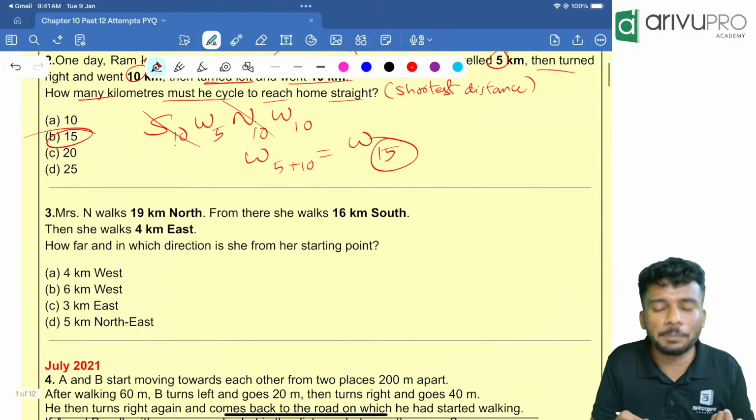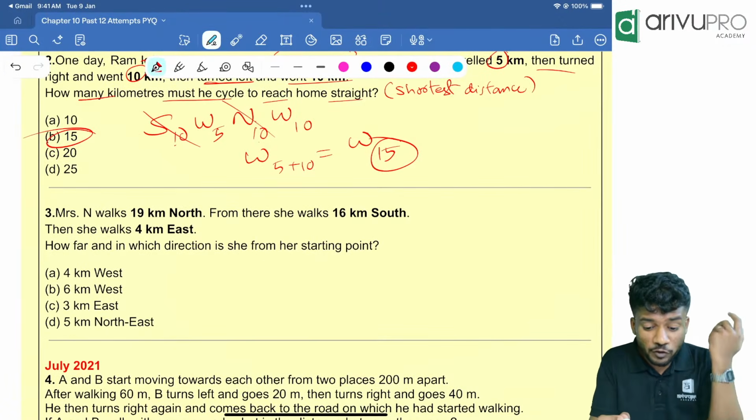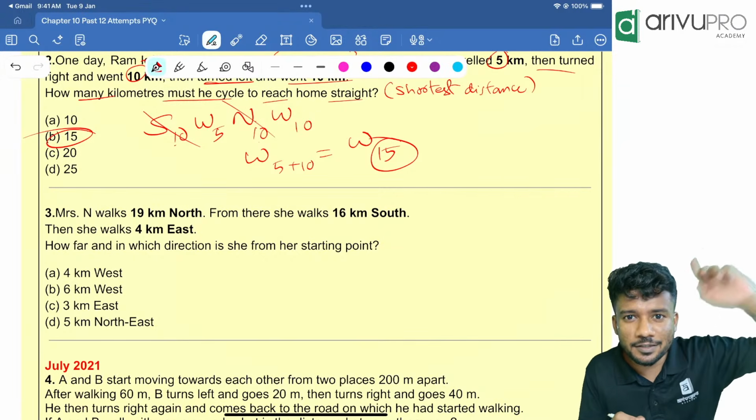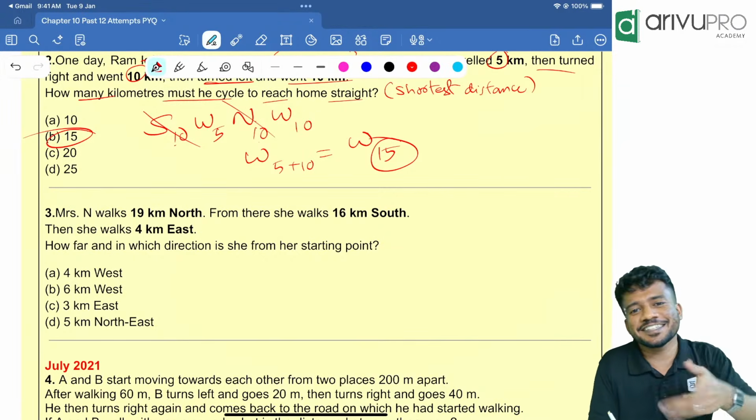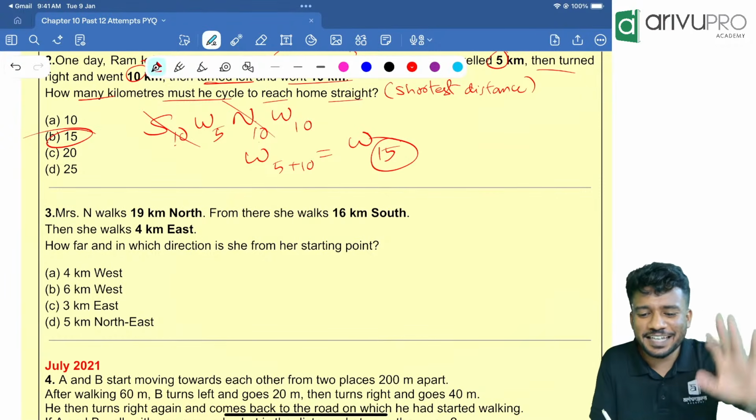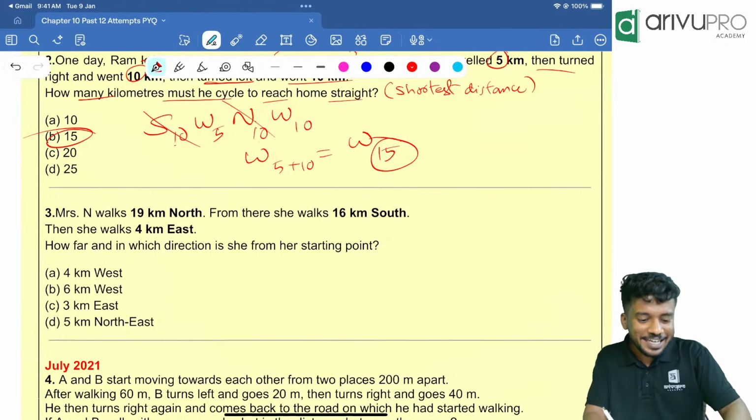You don't need to draw, people. It is not required to draw. If you don't know this trick, watch our marathon or our class videos, you will understand this trick. It will save your time. Within seconds, you can get the answer. Got the point? Next one.